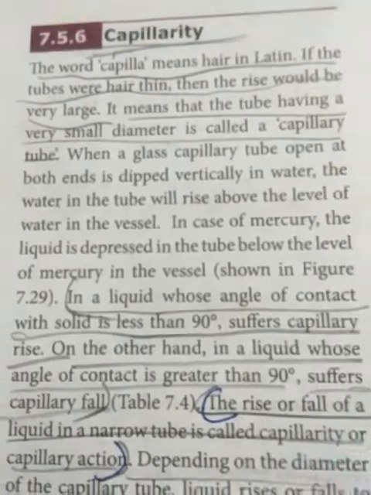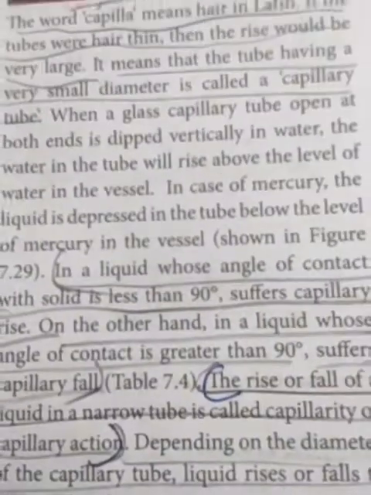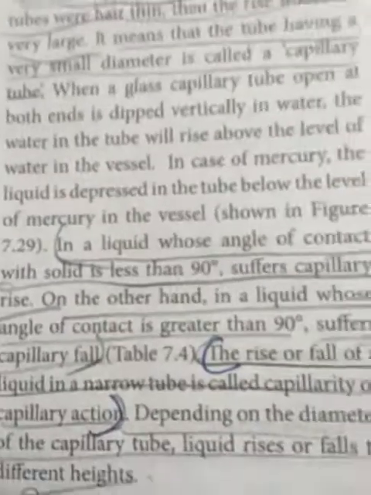On the other hand, for a liquid whose angle of contact is greater than 90 degrees, that is mercury, it creates an angle greater than 90 degrees. So what happens? The mercury level in the capillary tube does not increase.